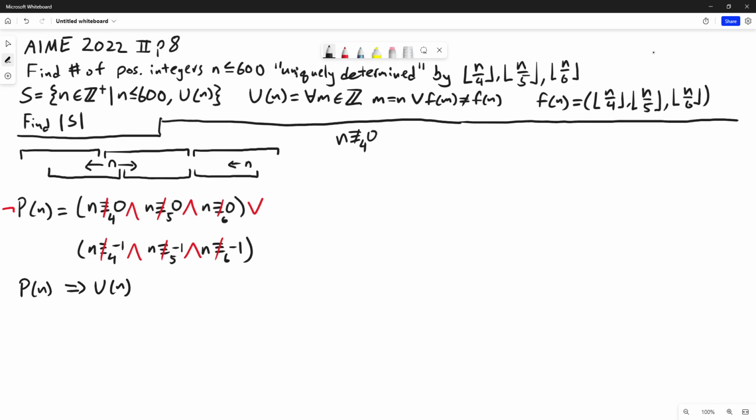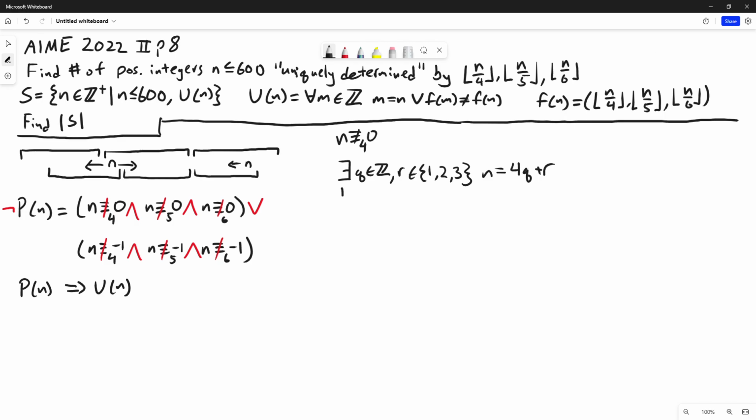Well, the division theorem, I think it's called, tells us that there exists a q in the integers and an r in the set 0, 1, 2, 3, but we're excluding 0 here, so we just have 1, 2, and 3, such that n equals 4q plus r.